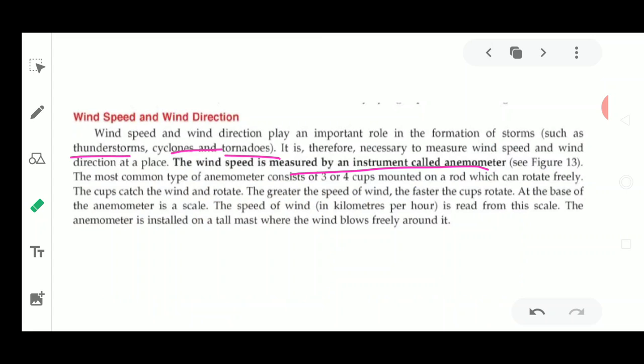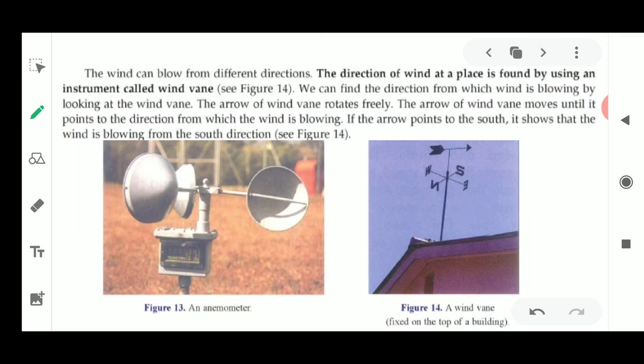At the base of the anemometer, there is a scale which is going to measure the wind speed in kilometers per hour, because it is very high speed wind, so we cannot measure it in meters per second. So it is always measured in kilometers per hour, and we can read it from the scale. The anemometer is installed on tall buildings, or where the air could blow around it freely. Okay, so it is always installed at a very tall place. See, it's installed at the house or the place where it is being shown with the help of the arrow.